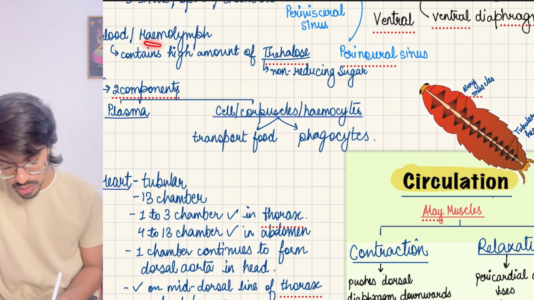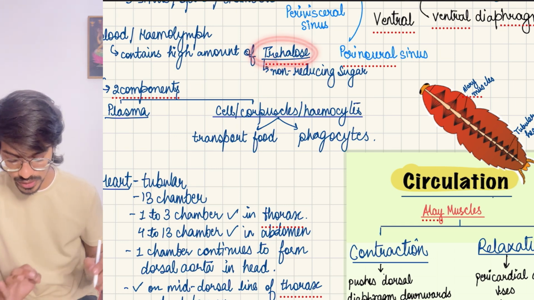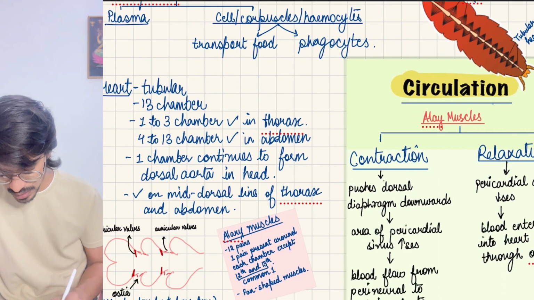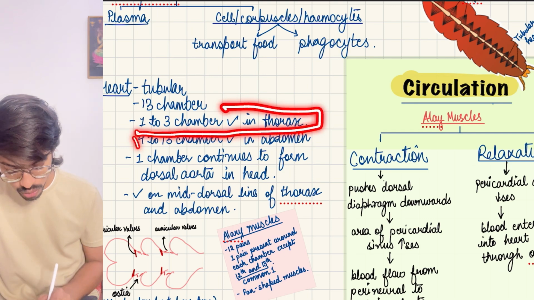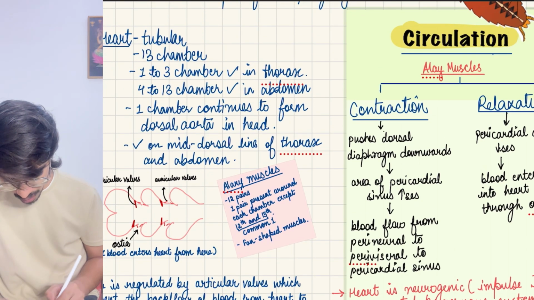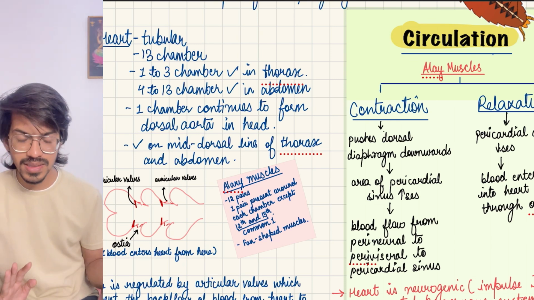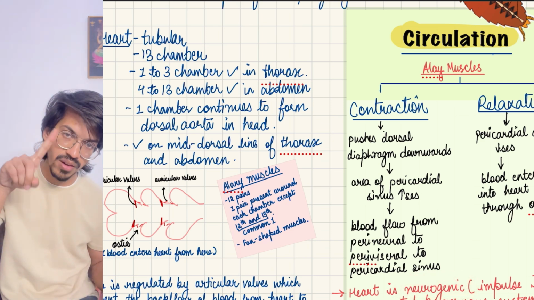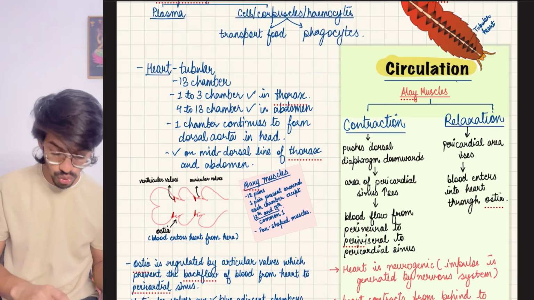Now the blood is also called hemolymph. It contains a high amount of trehalose, a non-reducing sugar. If you don't remember, no issues. Then comes the heart. We have a 13 chambered heart, chambers 1 to 3 present in the thorax, chambers 4 to 13 present in the abdomen. How the heart works, contraction and all, is not in your NCERT. So we will just realize that the heart is neurogenic, means a nerve impulse will work for it. It is not myogenic as in the case of humans.